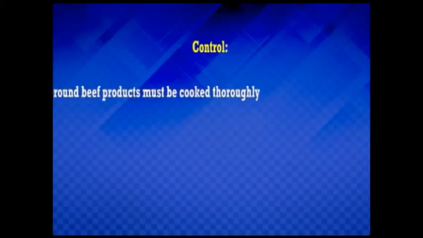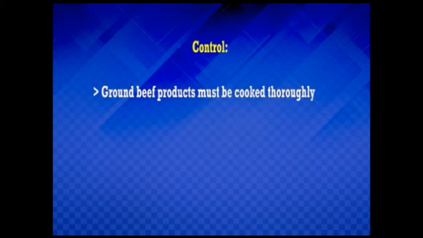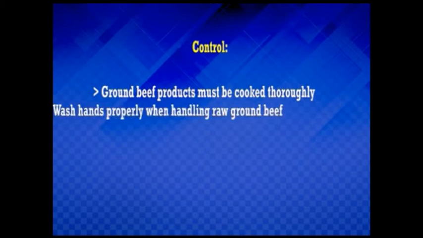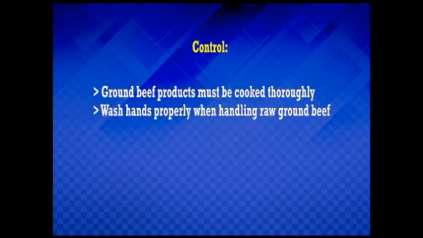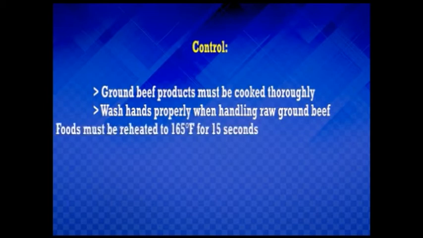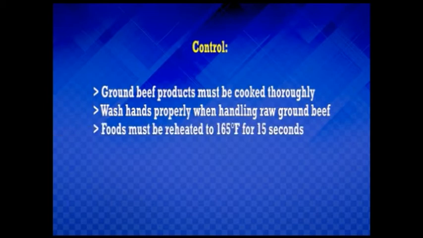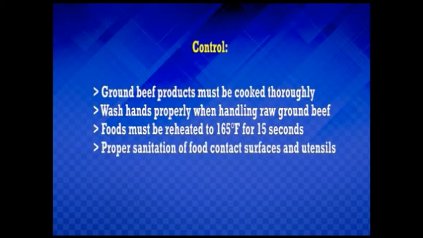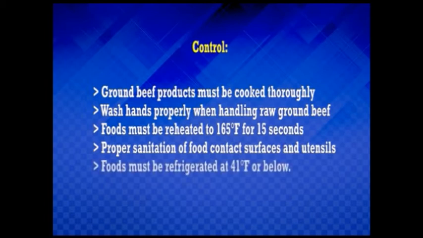The disease can be controlled as follows: ground beef products must be cooked thoroughly, and hands must be washed properly when handling raw ground beef. Foods must be reheated to 165 degrees Fahrenheit for 15 seconds. Food contact surfaces and utensils must be properly sanitized. And finally, foods must be refrigerated at 41 degrees Fahrenheit or below.